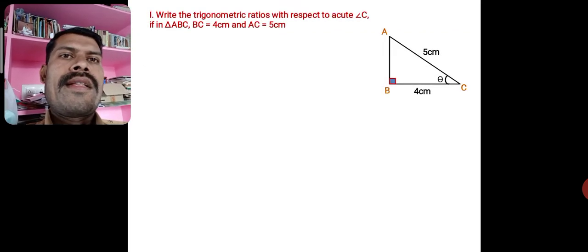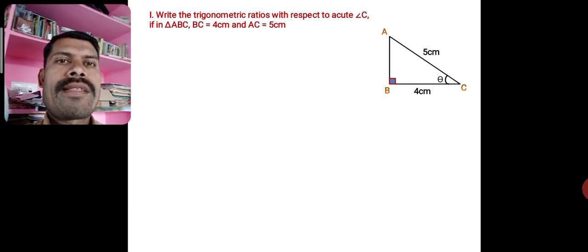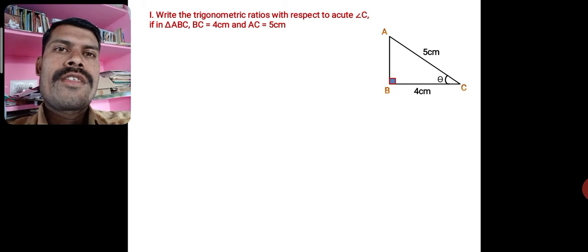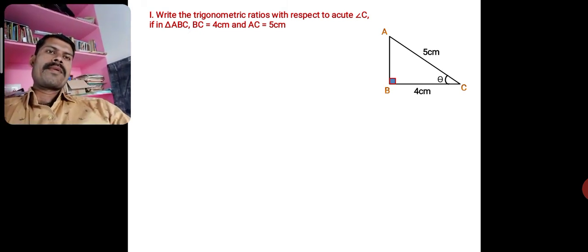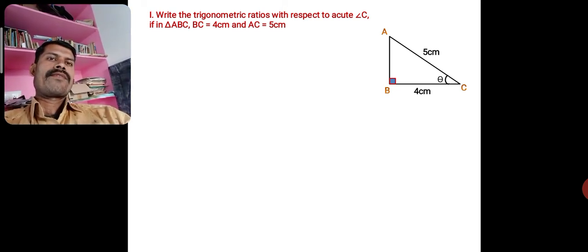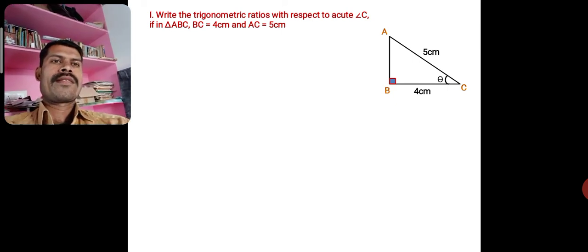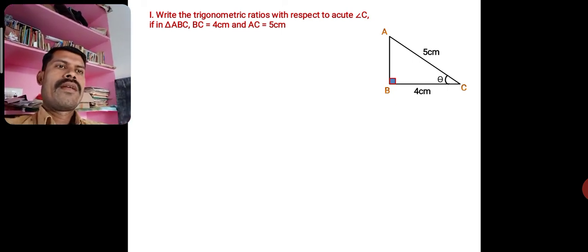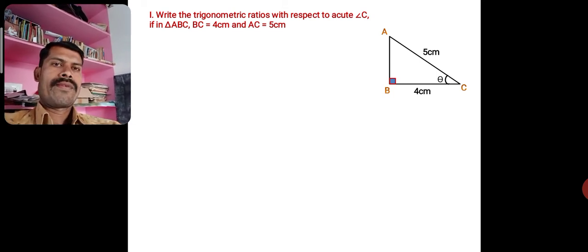Now we shall go for the second component. We shall apply those things here by taking some examples for better understanding. Write the trigonometric ratios with respect to the acute angle C here. In triangle ABC, BC is equal to 4 centimeters and AC is equal to 5 centimeters. So here two sides, BC and AC, are given.